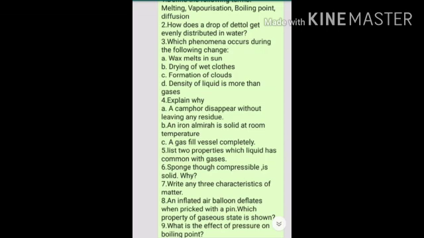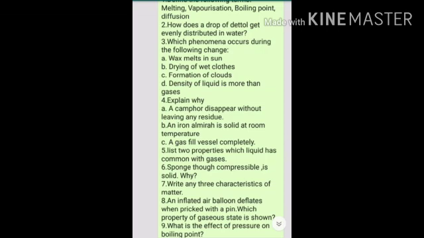Eighth question, an inflated air balloon bursts when pricked with a pin because of diffusion, because the gas inside the balloon is under high pressure. So when it is pricked with the pin, the gas inside the balloon diffuses into the air. So that's why, due to the diffusion property of gaseous state. What is the effect of pressure on the boiling point? As pressure increases, boiling point also increases.